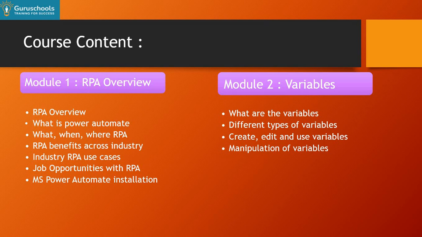We have designed our course in such a way that even if someone is not from a software background, they can understand it easily, because this is a low code no code platform. Here you don't need to do any kind of coding. We use drag and drop functionality to automate. So the next module is variables: what the different types of variables are, how to create a variable, and how to manipulate variables.